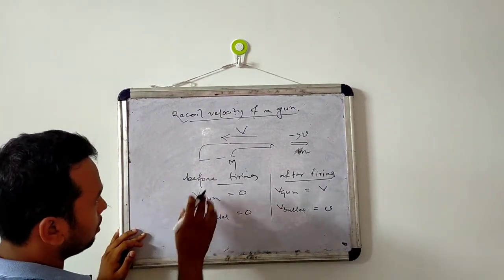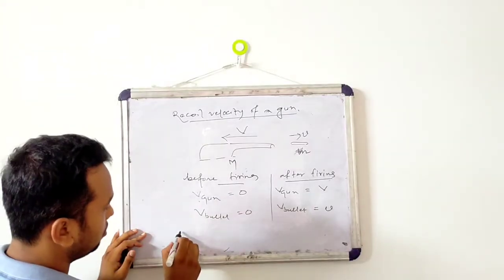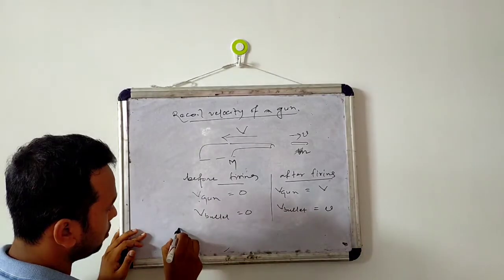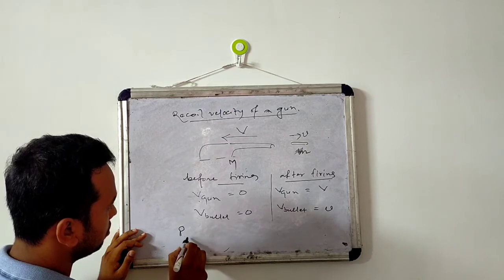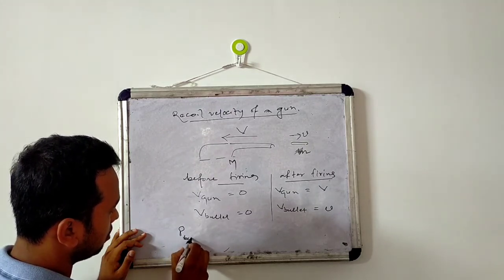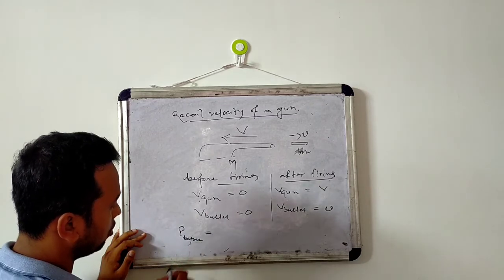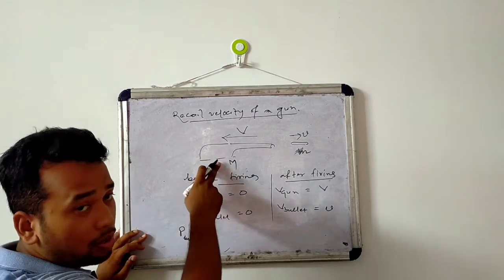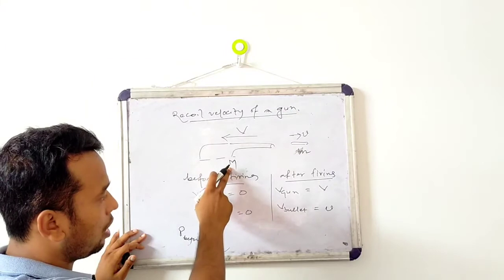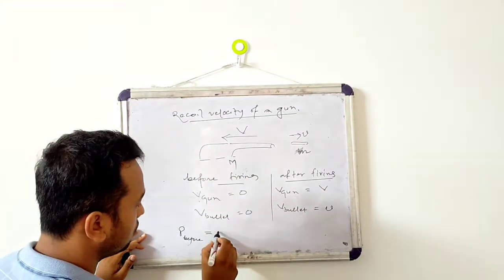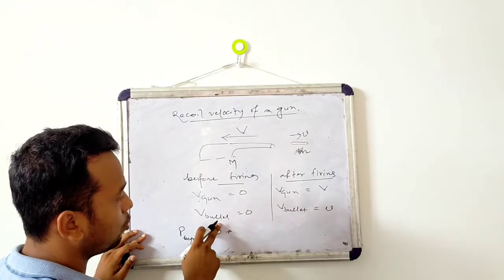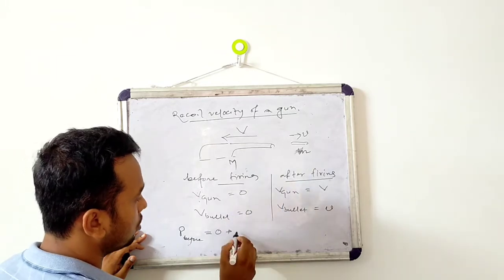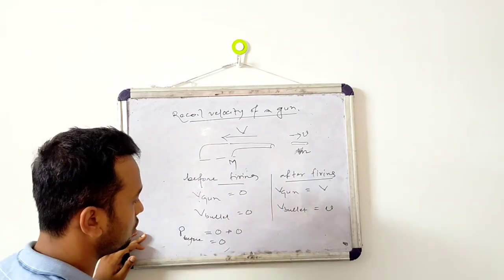So before firing इसका जो momentum होगा, momentum is represented by P. Momentum before firing. Then momentum of the gun क्या होगा? Mass M into 0, 0. बुलेट का मोमेंटम कितना होगा? m into 0, 0. So 0.